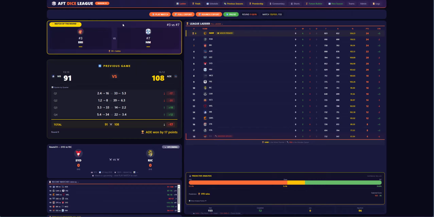We've got Hawthorn on top of the ladder beating Port Adelaide at Adelaide Oval. And then we've got Brisbane in 3rd, Adelaide in 4th. And then the remaining 4 teams in the 8 are Geelong, Sydney, North Melbourne, and West Coast Eagles.